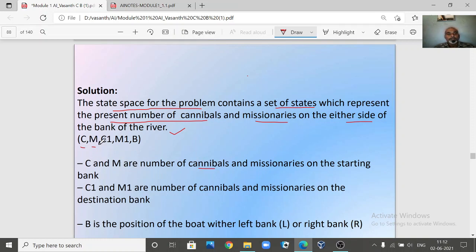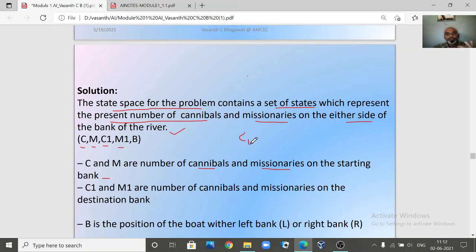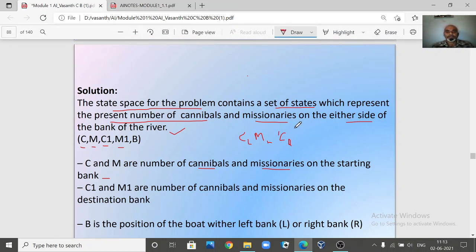So C comma M, the first two arguments here, represent the number of cannibals and missionaries on the starting bank. Starting bank means, let us say, the left side, right? Then C1 and M1. As I told, there is no hard and fast rule. You can even represent this as the number of cannibals and missionaries on the left side of the river as CL and ML, and on the right side as C with subscript R, where R indicates the right side of the river. In any fashion you can represent it, but there should be a clear description of the state space.